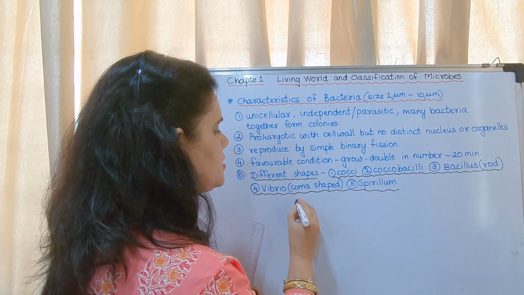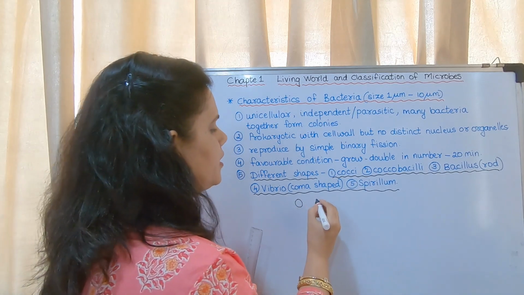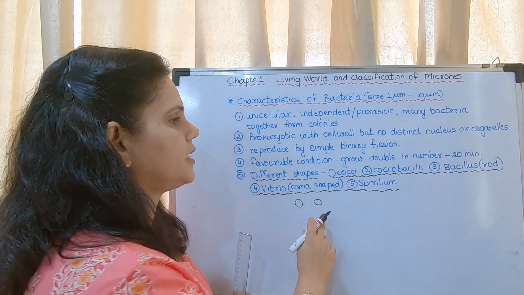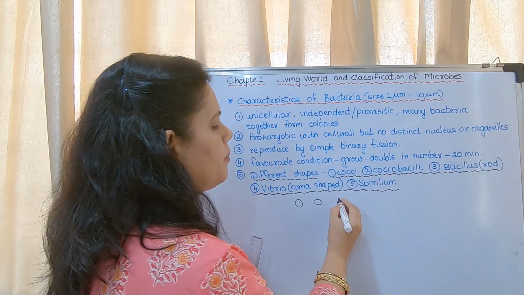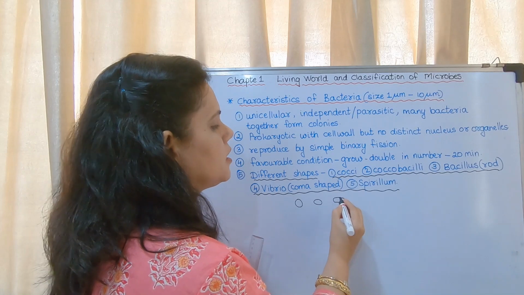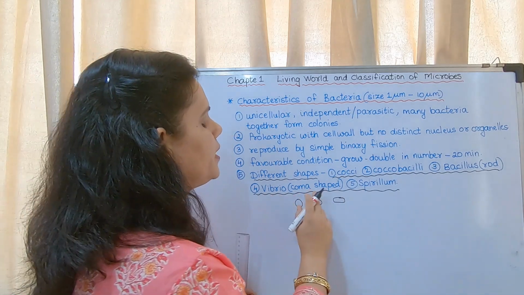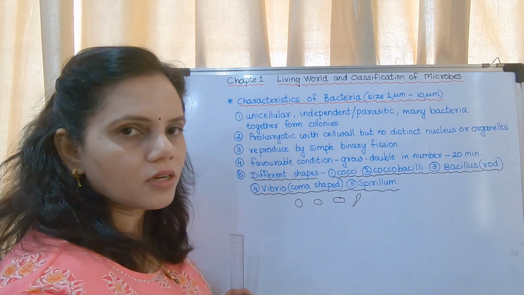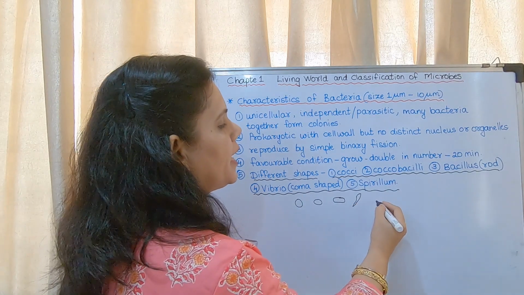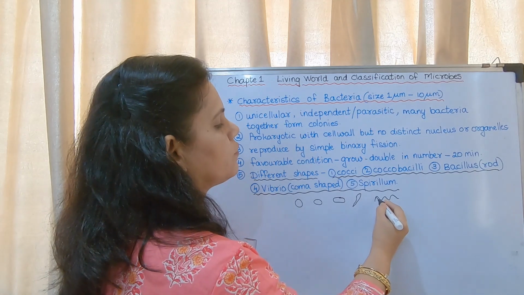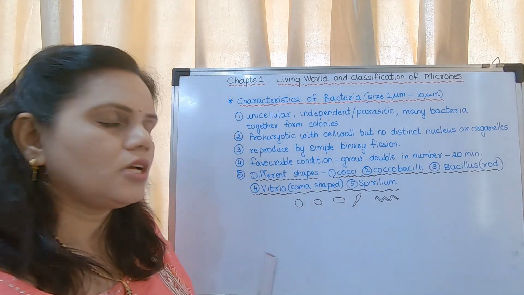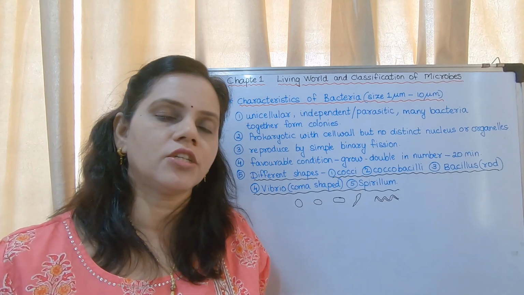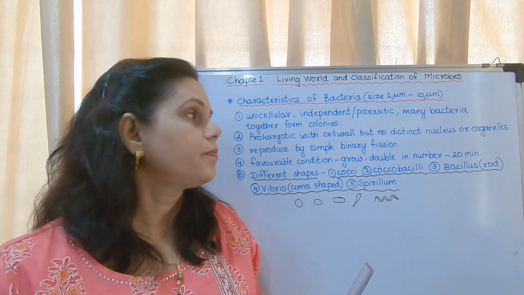Cocci means it is circular. If it is a little oval, then it is said to be Coccobacilli. Bacillus means it is rod shaped. Vibrio is comma shaped, in the form of a comma. And Spirillum is in the form of a spiral structure. So these are the different shapes of bacteria. This question could be asked as a 2-mark question.